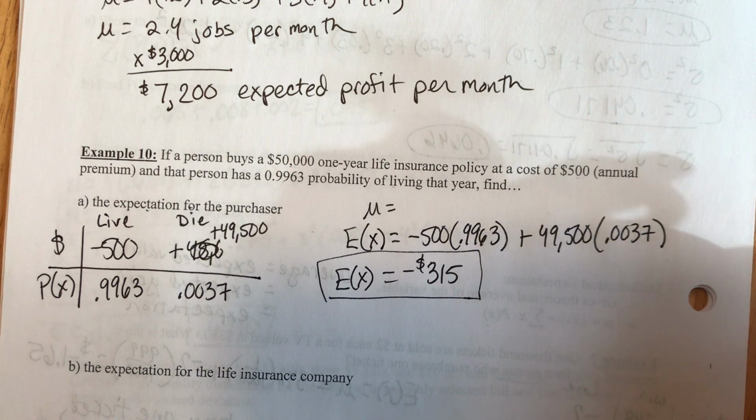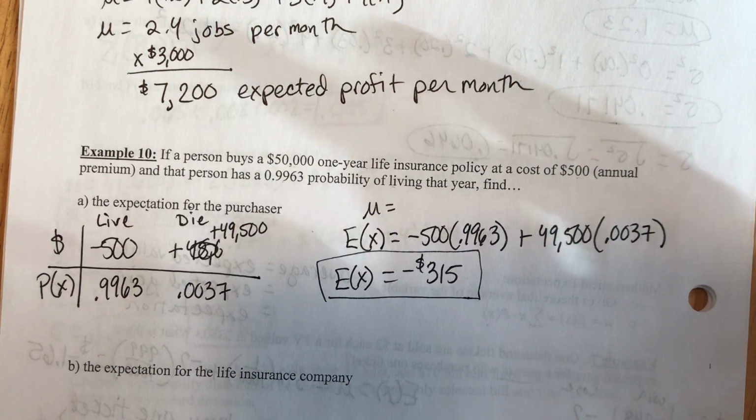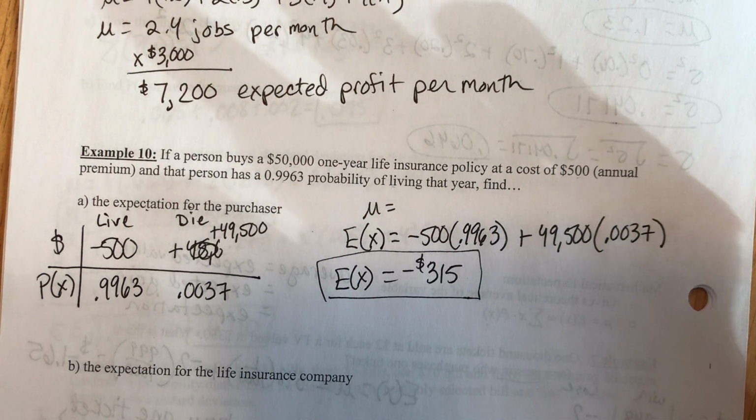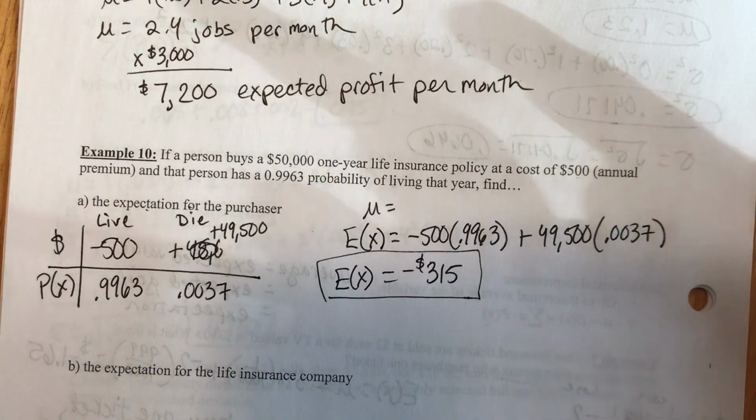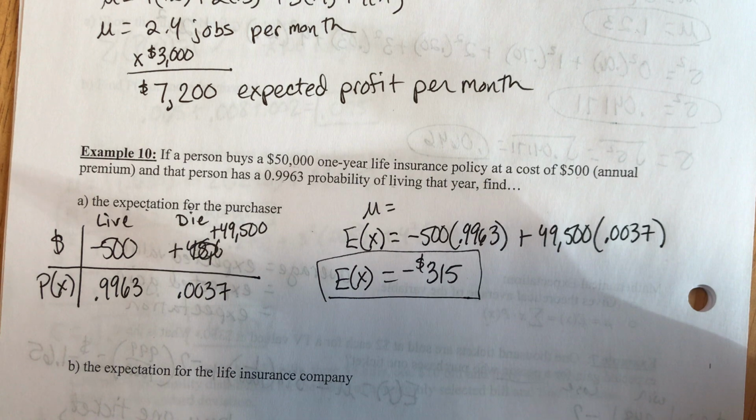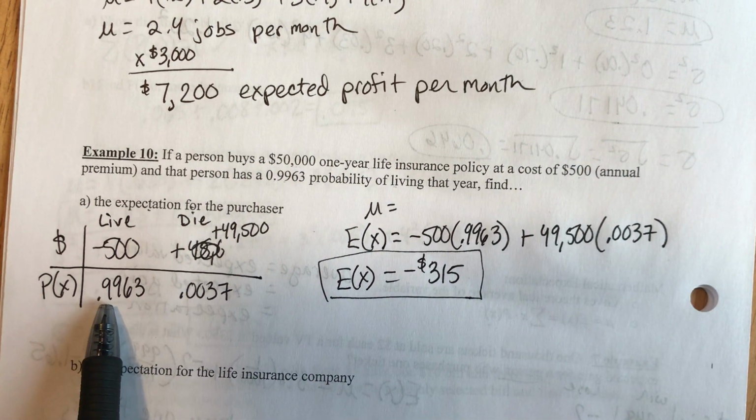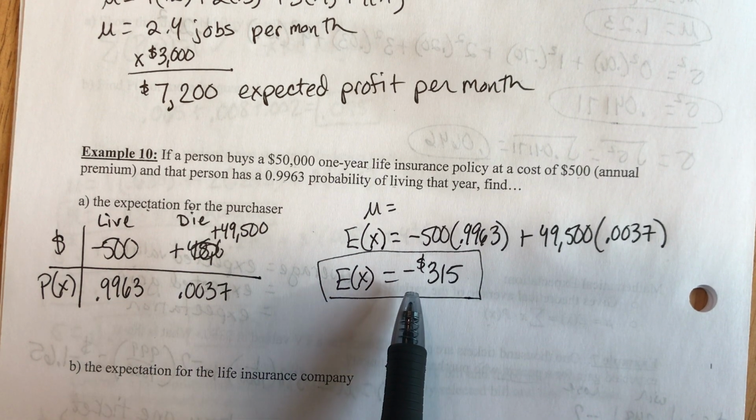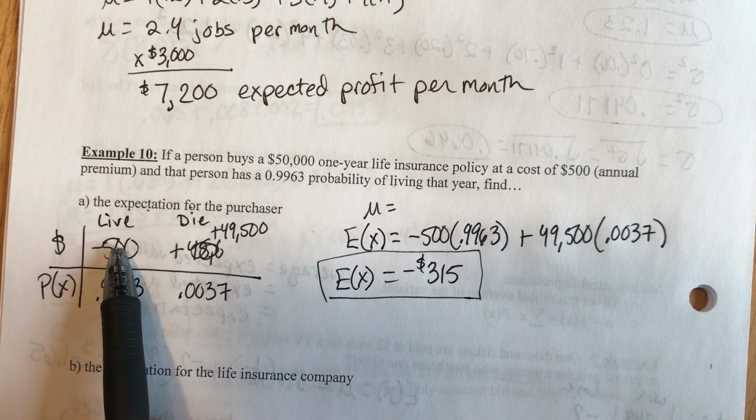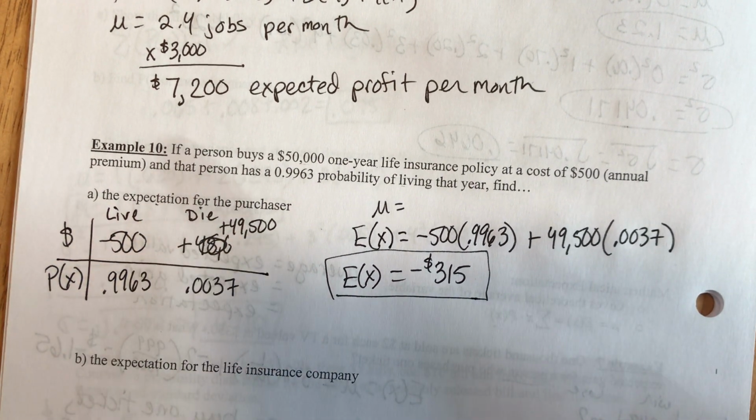If you buy this policy starting at age 30 and you buy it for the rest of your life, you're going to keep paying out. So on average, you're going to expect to lose $315. Or every person that purchases this policy, on average, is going to lose $315. The majority of people, probability-wise, will live that year, so they're going to lose their $500. But there is a probability of people passing away, so then their families will collect that.